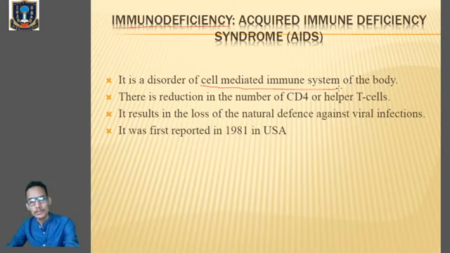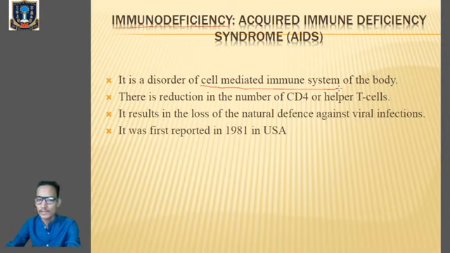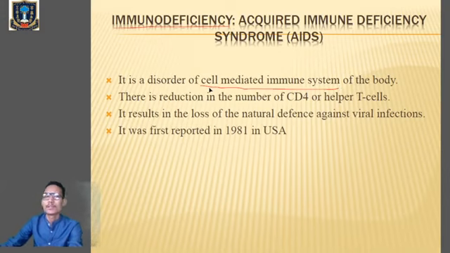If you remember, we have learned about the humoral mediated immune system and the cell-mediated immune system. Humoral mediated was under the control of antibody formation, and the cell-mediated immune system is totally dependent on the T lymphocytes or T cells.